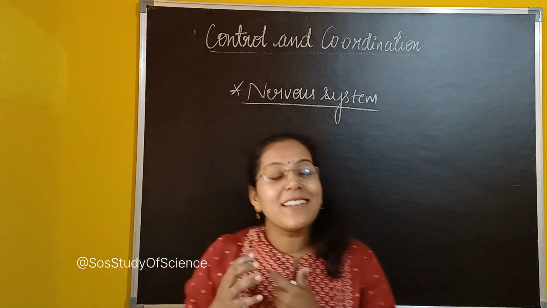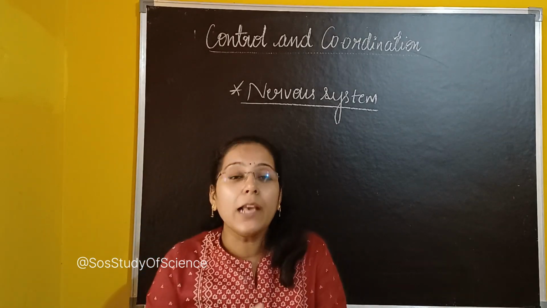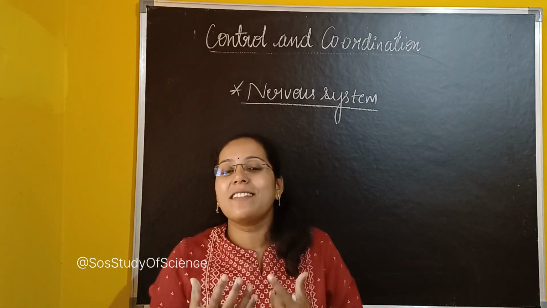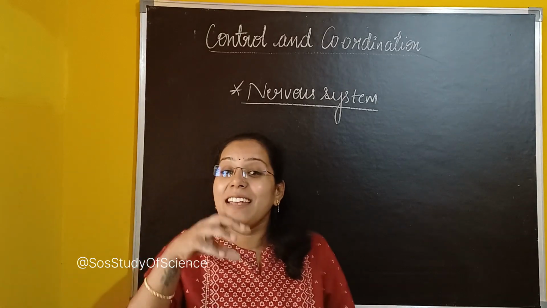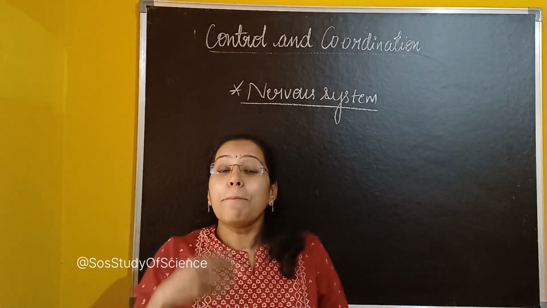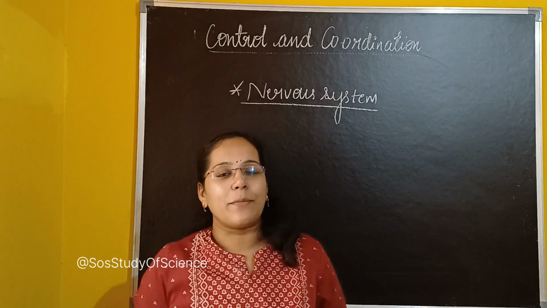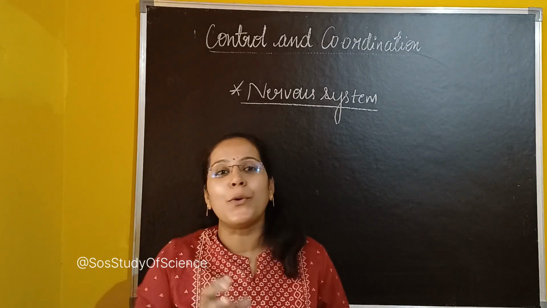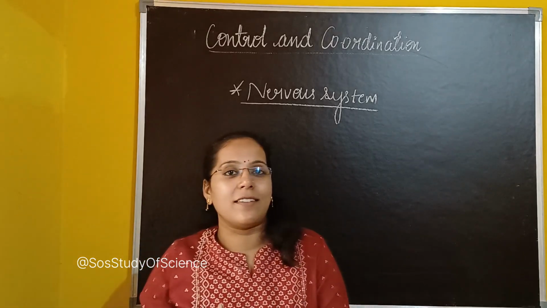The nervous system is a system which is completely composed of nerve cells, or we can also call them neurons. So now we have the definition of what the nervous system is.